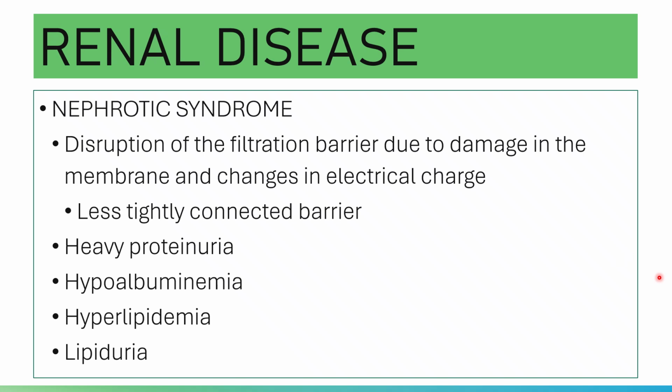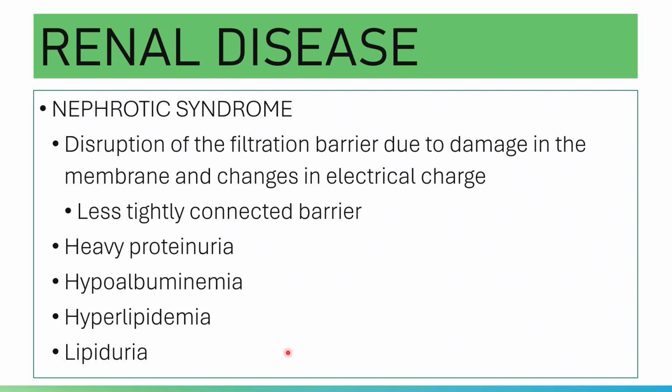Of course, you have the diseases that will cause nephrotic syndrome. You have your minimal change disease, membranous glomerulonephritis, and the rest accordingly.